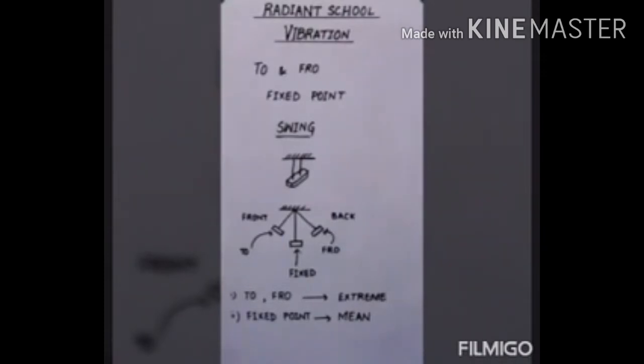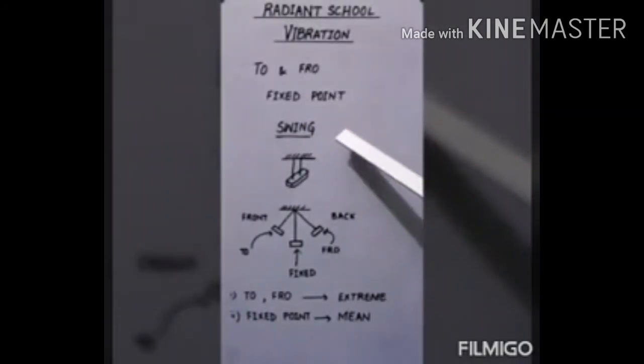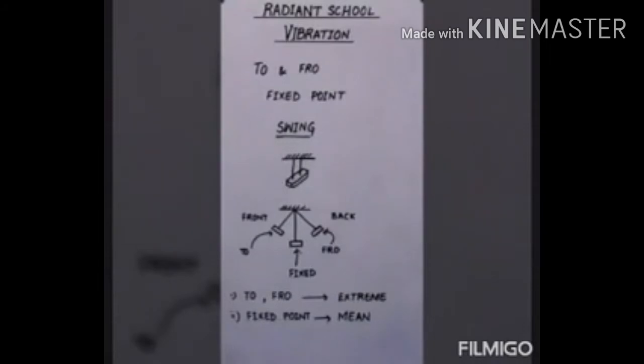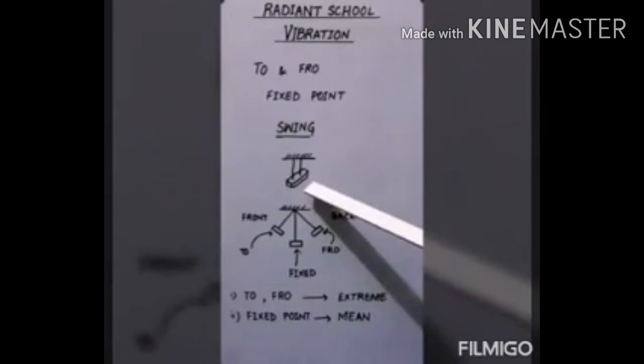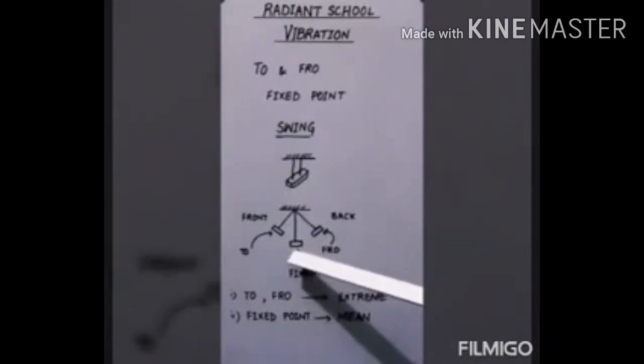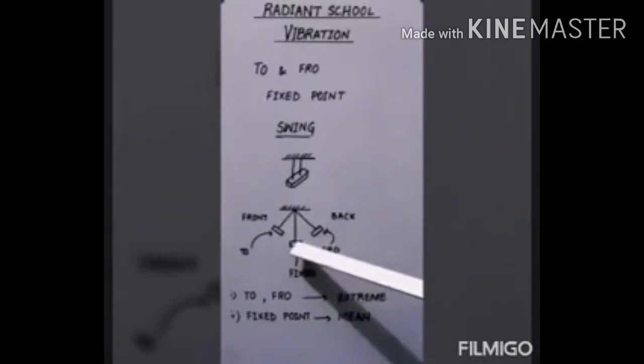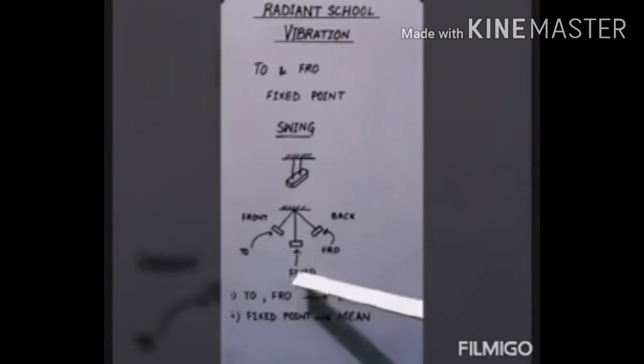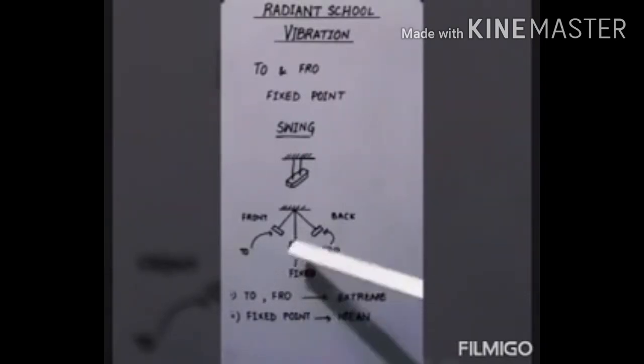Bachcho, do you remember the word vibration from 9th class? Yes, it is the to and fro motion of a body about a fixed point. The best example is swing. I will go for a little bit of reminder because the whole next chapter is based on this particular type of motion. This is the 3D view of the swing, but if I go for the side view, this is the side view. Initially the swing is at rest. This fixed position or the position in which the swing is at rest is known as mean position.